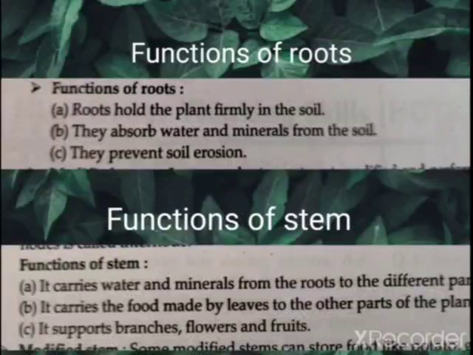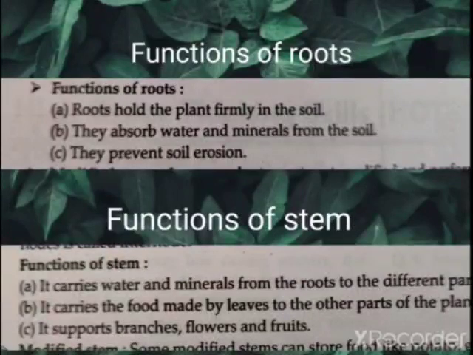First, roots are underground parts of a plant. Roots hold the plant firmly in the soil. Second, they absorb water and minerals from the soil. When we give water to the plant, water is absorbed by the roots, and the roots give this water to the stem, and the stem carries this water to the branches, and branches carry this water to the leaves and all other parts of the plant. And third, they prevent soil erosion because they bind soil particles.